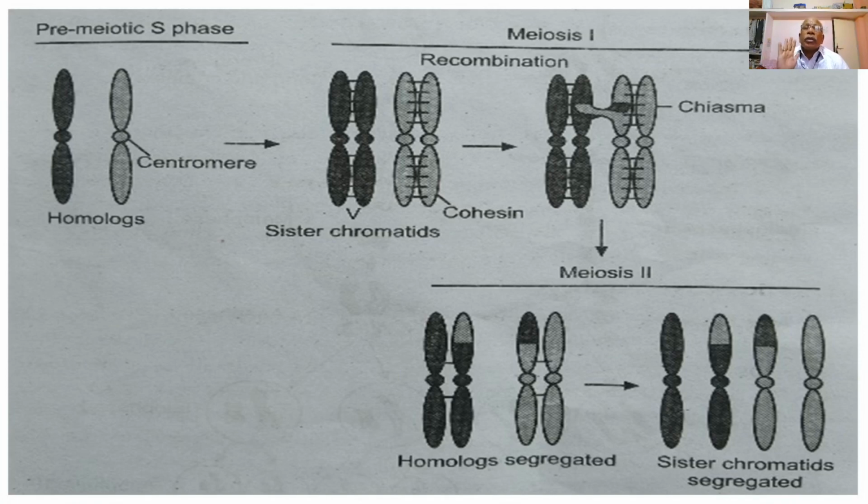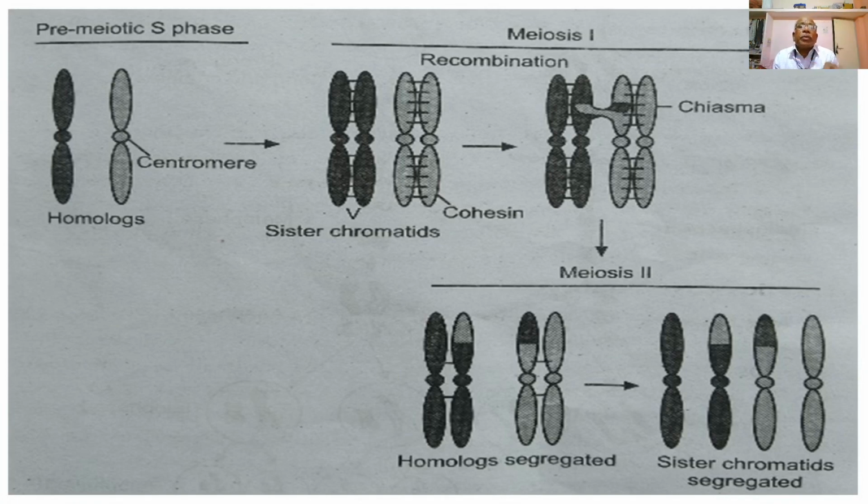So at the end of meiosis second, four daughter cells are formed, each with a nucleus with the haploid number of chromosomes of a particular species.